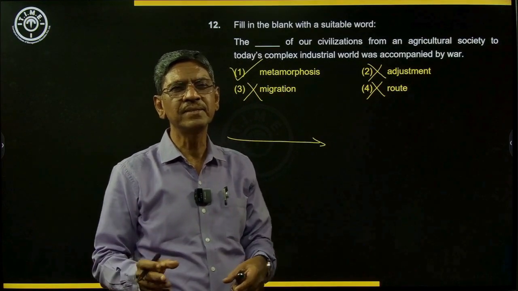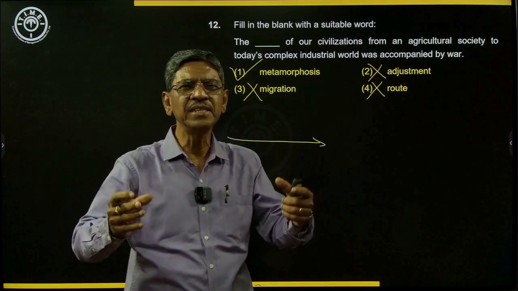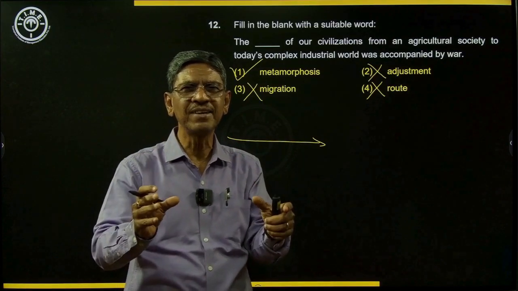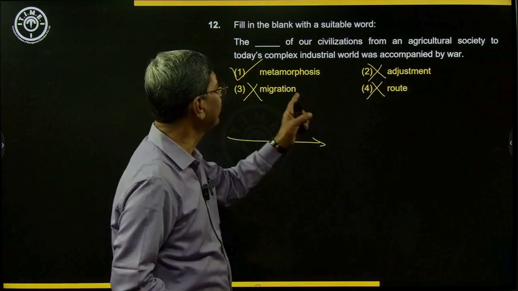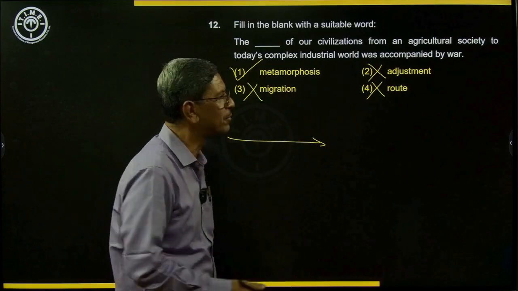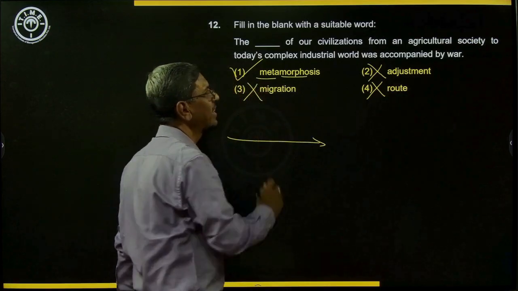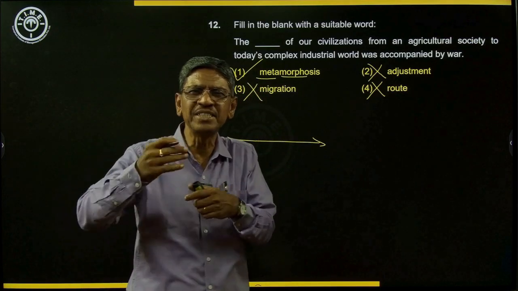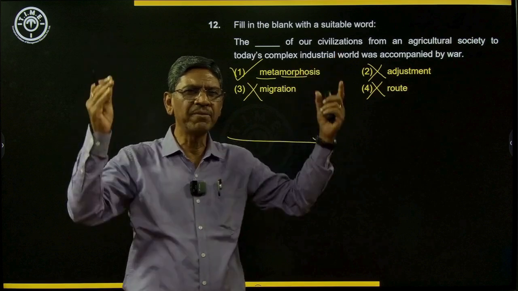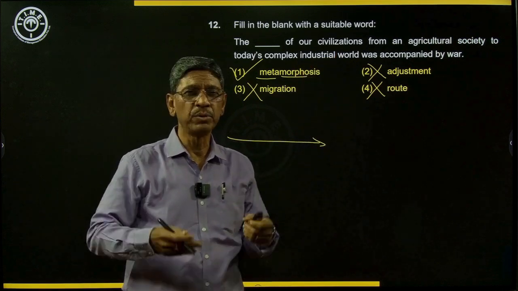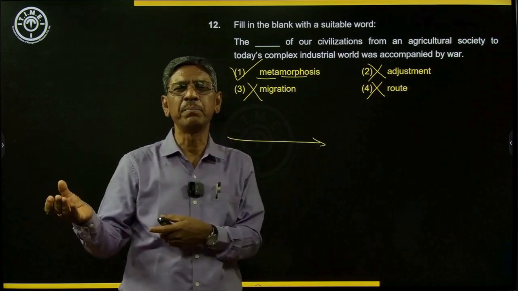What it means is a complete change in form, structure, and appearance. That is the meaning of metamorphosis. Morph is the changing part. Meta means complete change. So when there is complete change, this word you would have read in school when you were studying the life cycle of a butterfly.